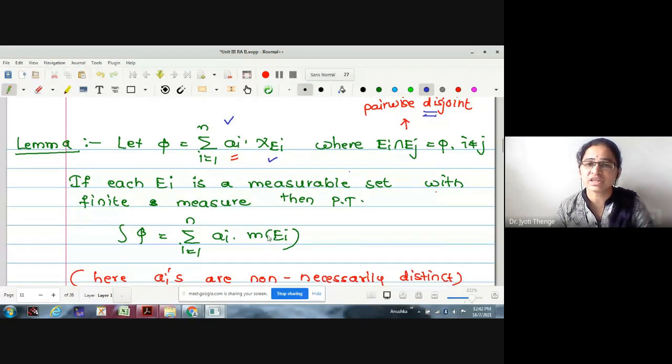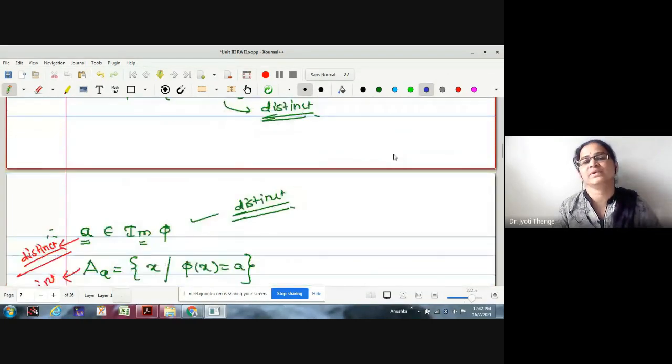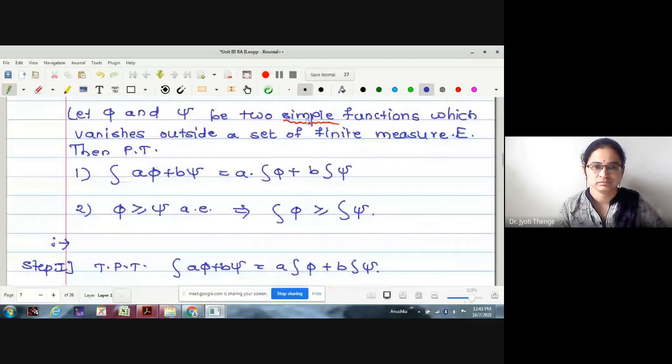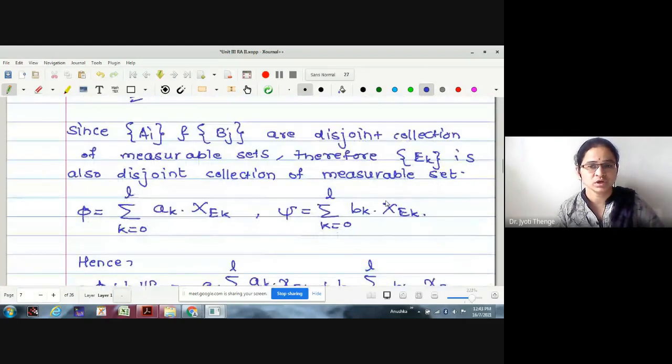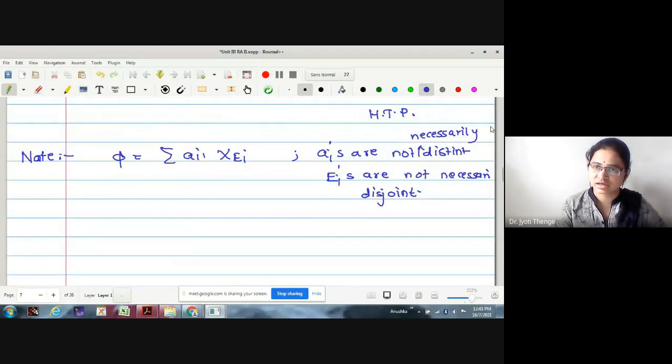Now we are removing the disjointness condition also and checking what will be the integration. The note says that a_i are not necessarily distinct, E_i are also not necessarily disjoint. Then what is the integration?